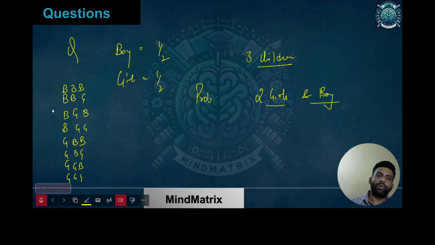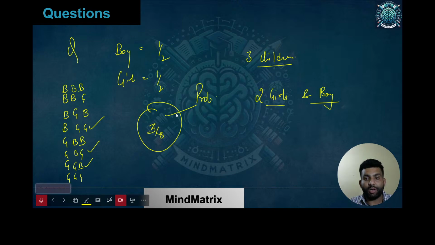So who was born first? In how many of the cases do we have 2 girls and 1 boy? 2 girls and 1 boy, 2 girls and 1 boy, 2 girls and 1 boy. So we have 3 cases out of 8. So the probability is 3/8. It was very simple. It was just similar to a coin tossing problem. I hope it is clear.